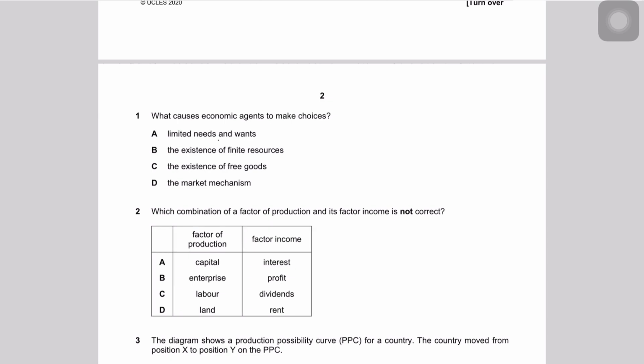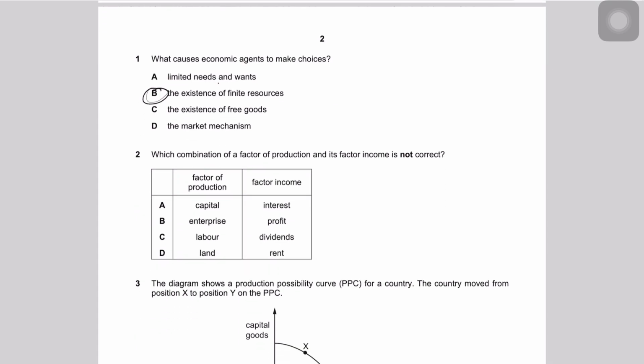So, limited needs and wants, nope. Existence of finite resources, definitely. So, B would be the answer. The existence of finite, that is limited resources, is due to which we make choices, because obviously that results into scarcity, right? It's because we know that resources are limited and our wants are unlimited.